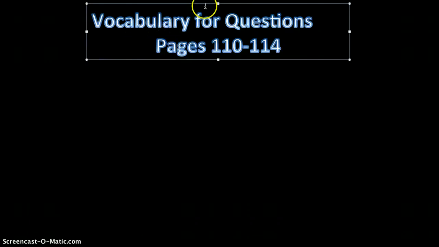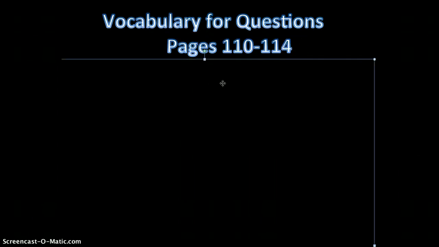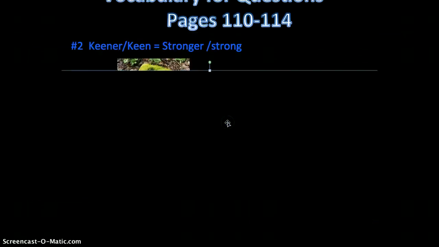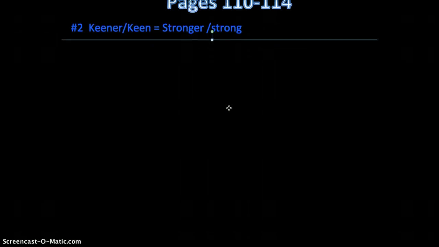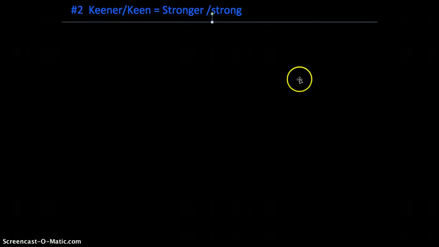The questions are found on page 110 and 114. So there are just a few words that I know you might have difficulty with. The first one being keen, which we talked about: stronger, sharper. Someone with a keen sense of smell can smell a lot of things, probably much better than somebody without a keen sense of smell.